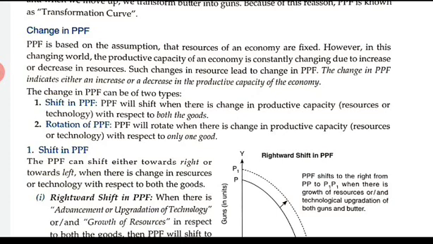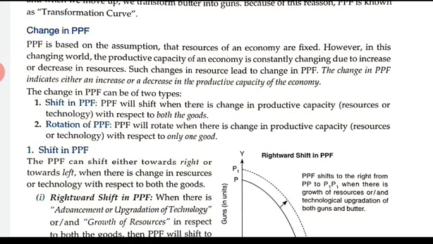So as you all know, children, the production possibility frontier is based on the assumption that the resources of the economy are fixed. However, in this changing world, the productive capacity of an economy is constantly changing due to an increase or decrease in resources. On the basis of that only, the productive capacity of the economy is changing.